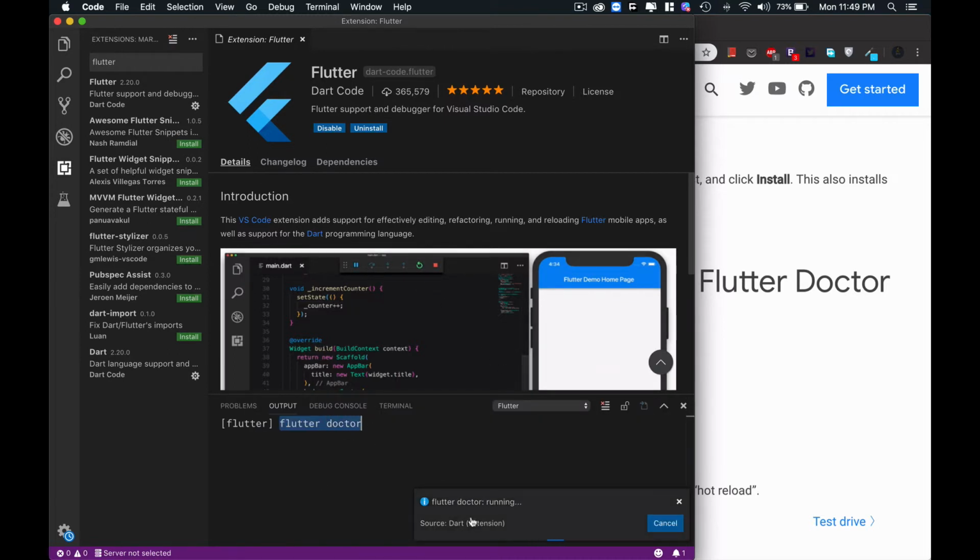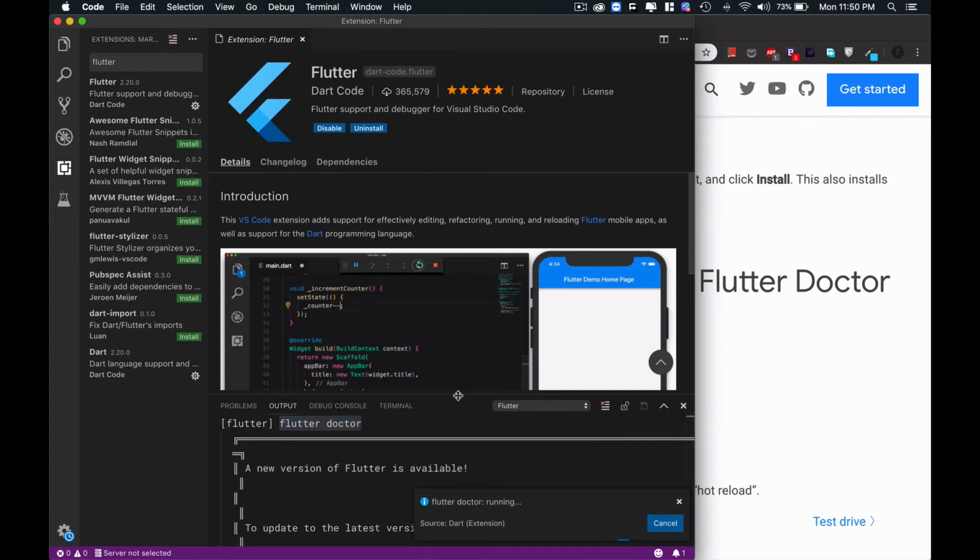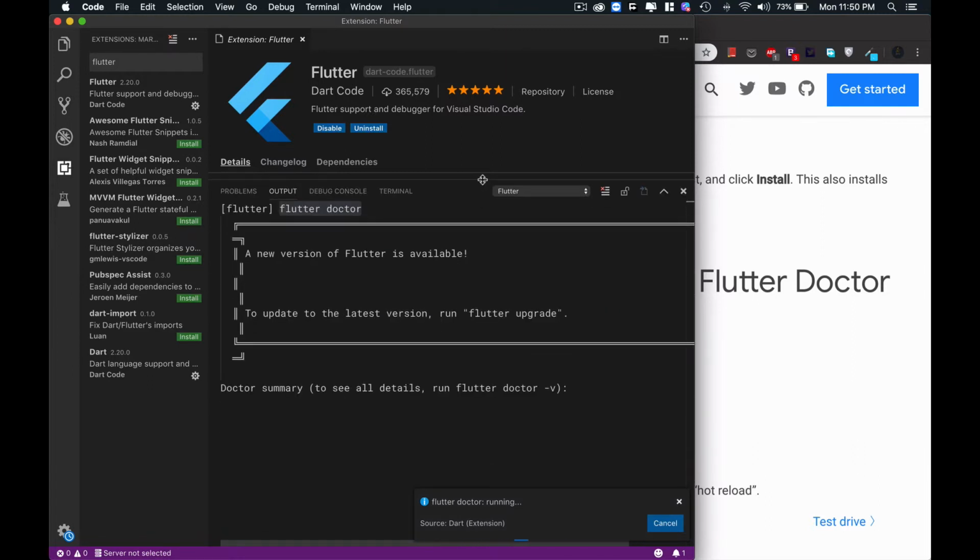The Flutter doctor command is in process. If there is any problem, it will show you. In my case it is showing that a new version of Flutter is available. To update to the latest version, run flutter upgrade. This command will upgrade my current version to the latest version. If there is any error, it will show a cross. If there is no error, it will show a check mark. See here, there is a check mark.